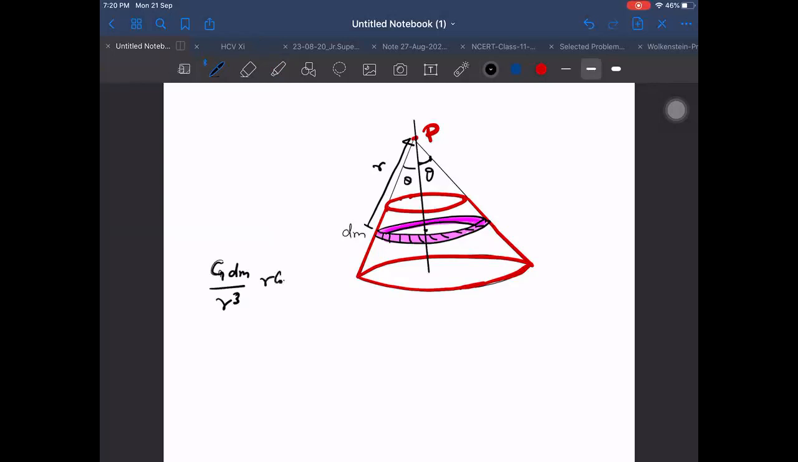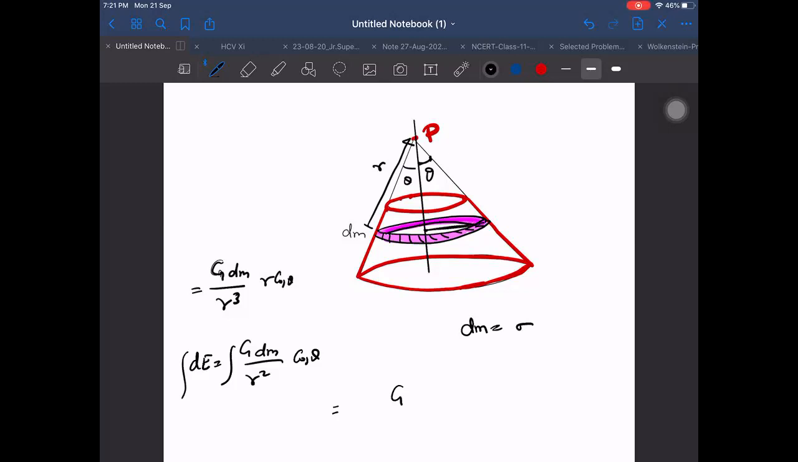dm then we need to take as rings now. G dm by r. This is the field dE. Now I want to integrate it. How to write dm? dm will be sigma into area of this ring. Area of the ring is, I think, dm, what into, what is this radius here?